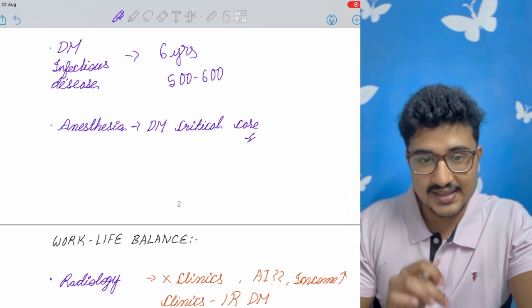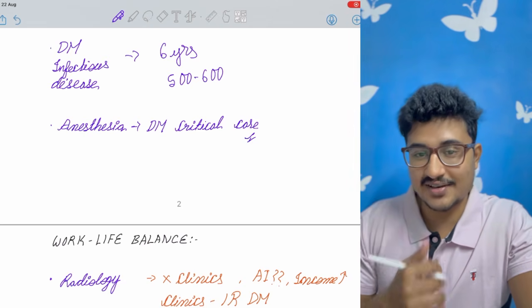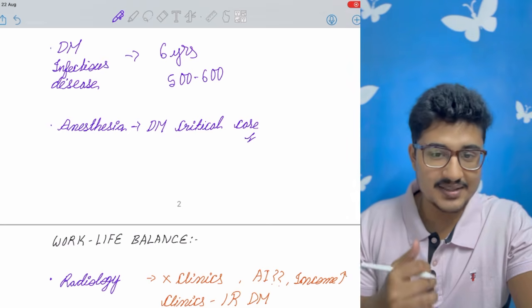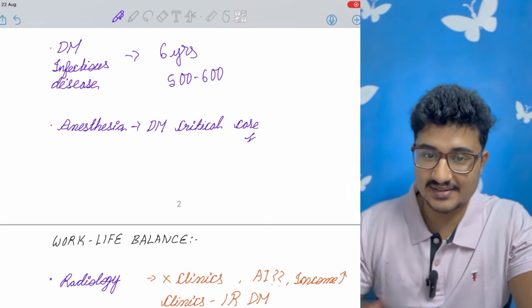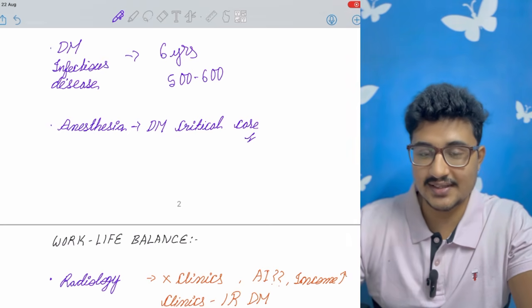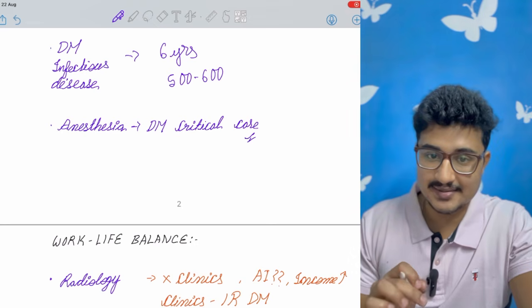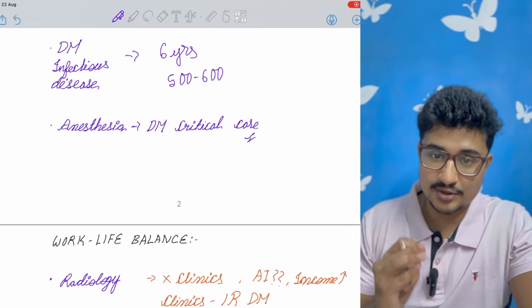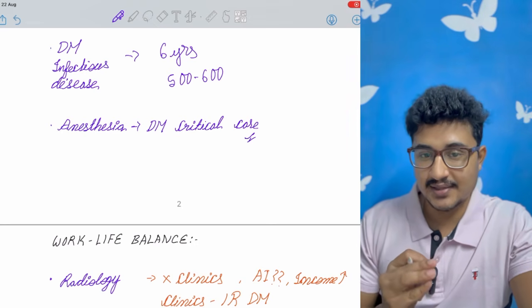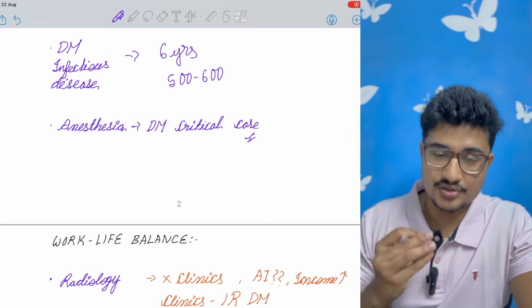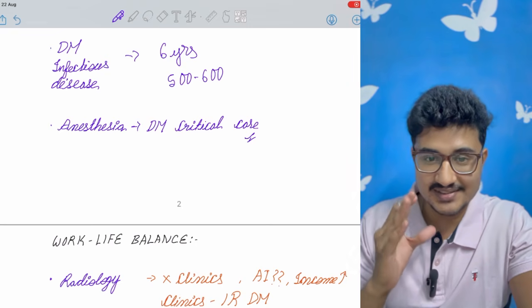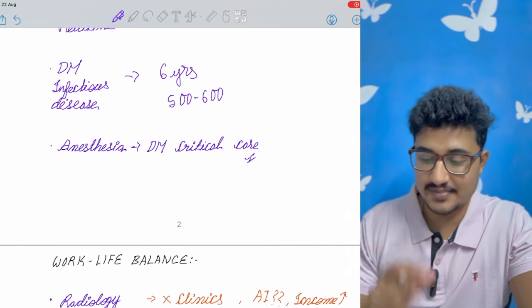Now coming to the next block, which is now a trend of the society. People are going for work-life balance and people are wanting work-life balance. Even in NEET SS, the top streams are rheumatology and endocrinology. And in surgery, it is urology. Because these streams provide the perfect work-life balance.